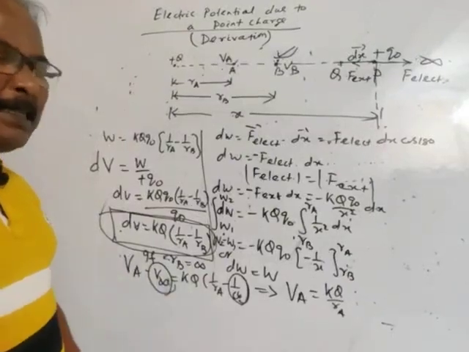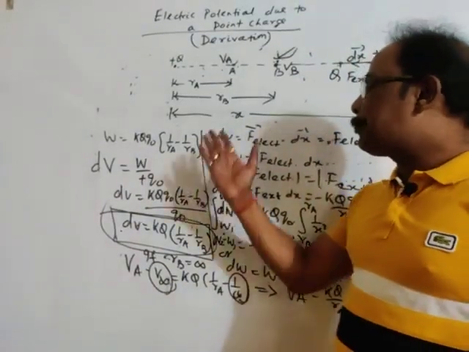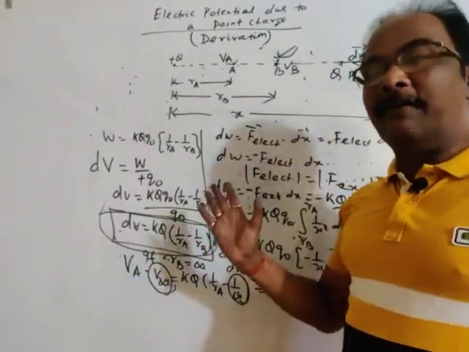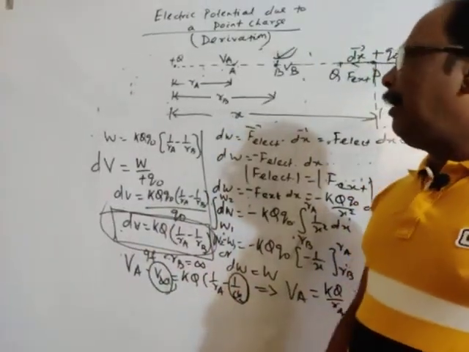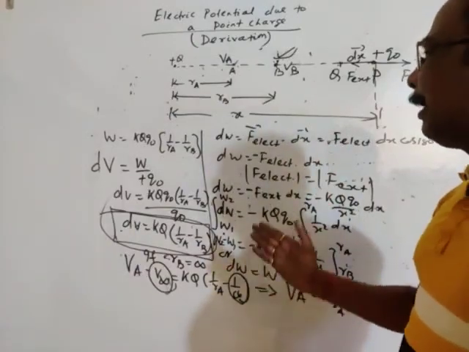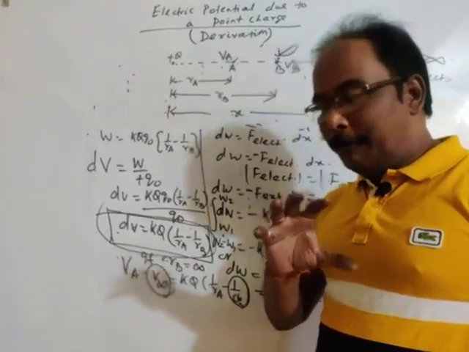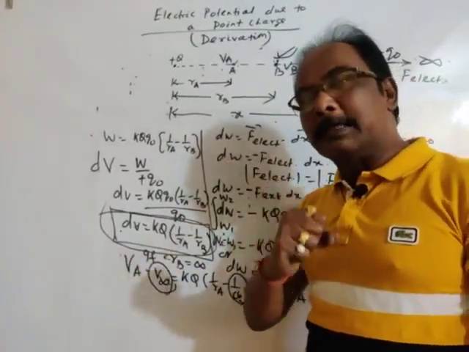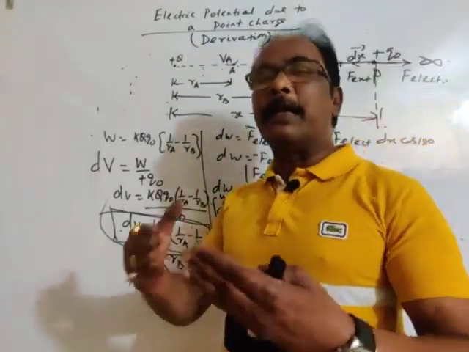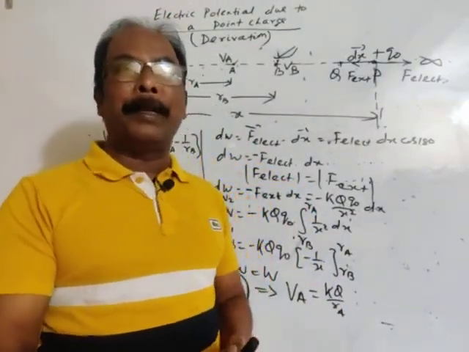Okay. These are basic discussions, fundamental derivations. These are useful for your board level questions and for school level questions. Okay. This is the end of lecture 2. We have mainly focused on derivations of electric potential due to a point charge. In the next lecture, we'll discuss some conceptual discussions on electric potential.